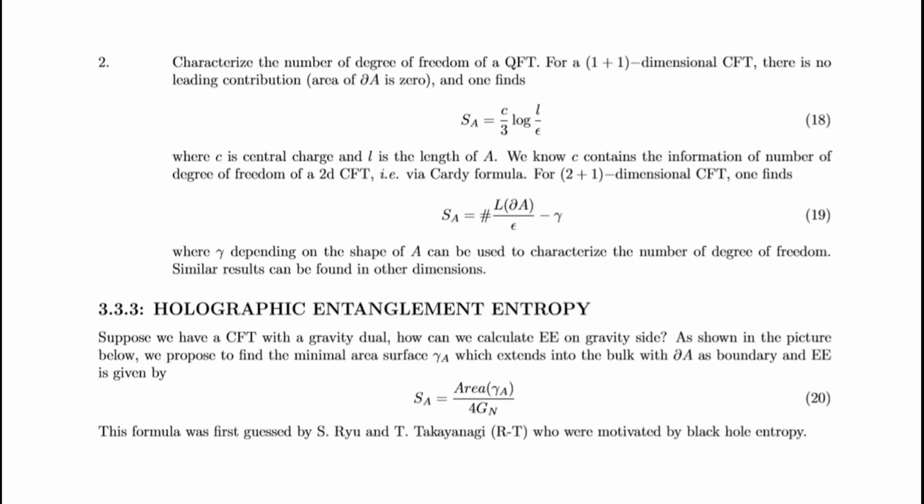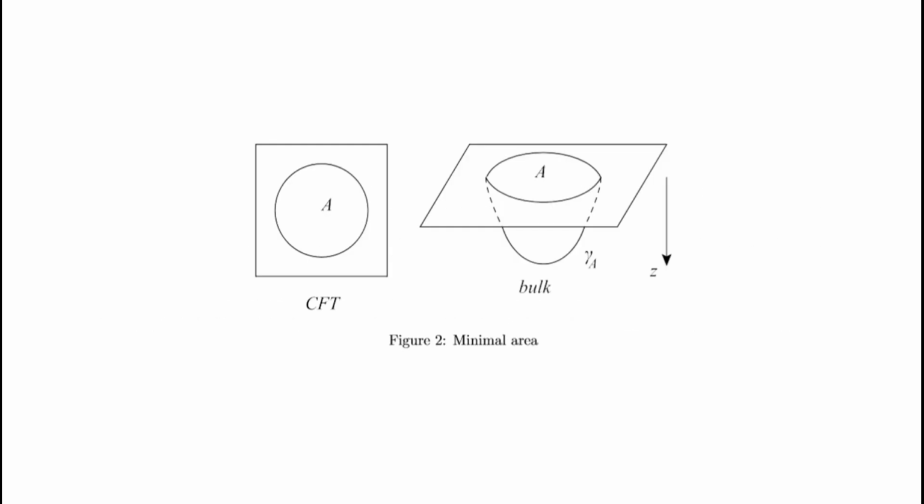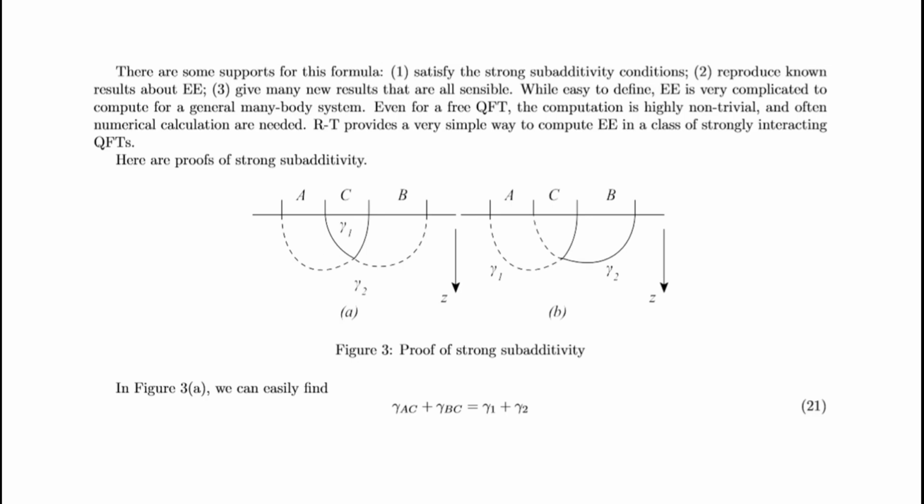As shown in the picture below, we propose to find the minimal area surface gamma which extends into the bulk with ∂A as its boundary, and the entanglement entropy is given by this. This formula was first guessed by Ryu and Takayanagi, who were motivated by black hole entropy. Minimal area. There is some support for this formula. One, it satisfies the strong subadditivity conditions. Two, it reproduces known results about entanglement entropy. Three, it gives many new results that are sensible.